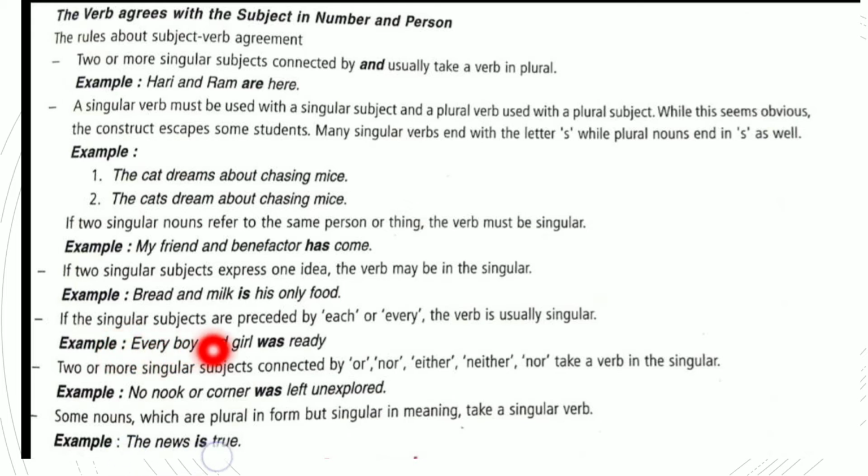Some nouns which are plural in form but singular in meaning take a singular verb. The news is true. The news, as we all know, is plural in form, but it takes a singular meaning, so the verb will be singular.